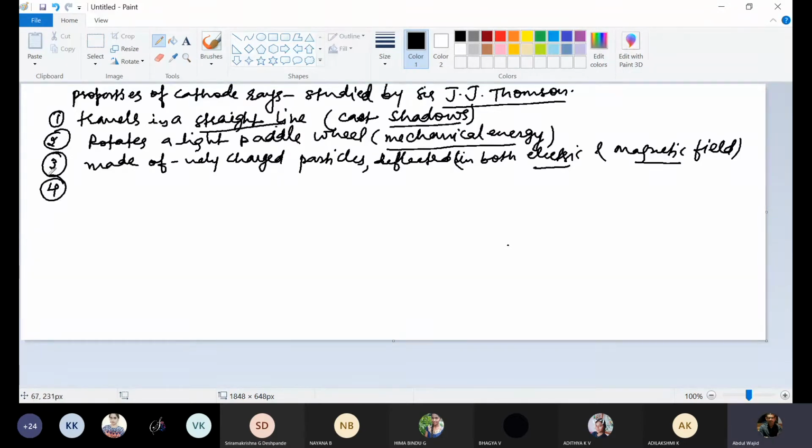Next property: cathode rays cause ionization of gases, which means these cathode rays are charged.